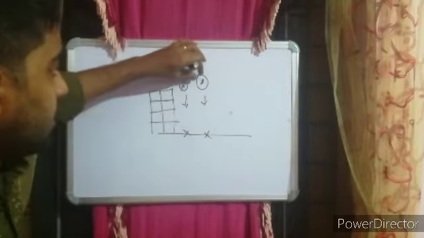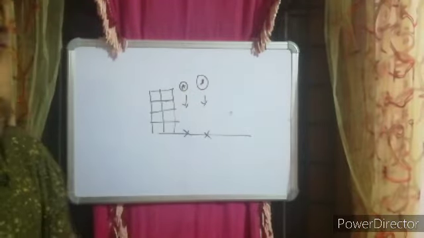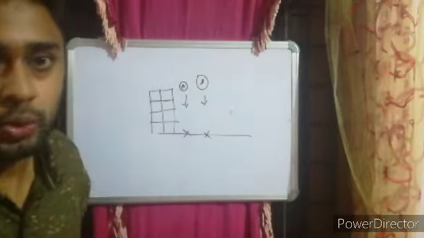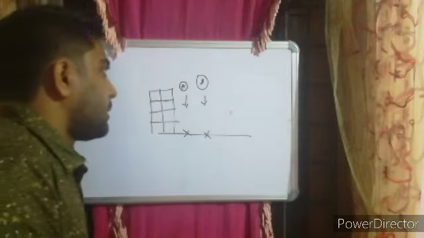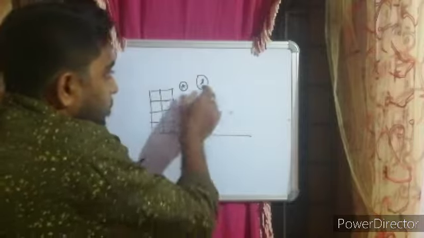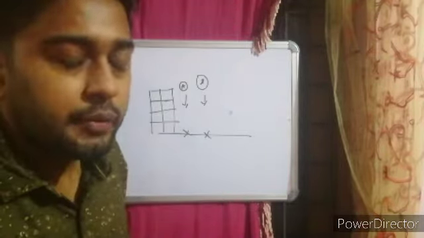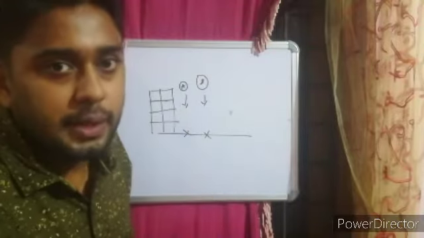Though B is massive compared to A, both will reach the ground at the same time. The acceleration due to gravity, the rate at which the velocity is increasing, is the same for both, and hence the acceleration due to gravity for these two is also the same.